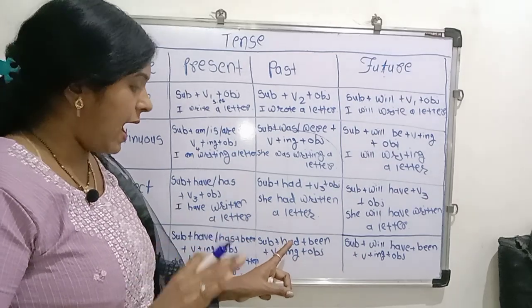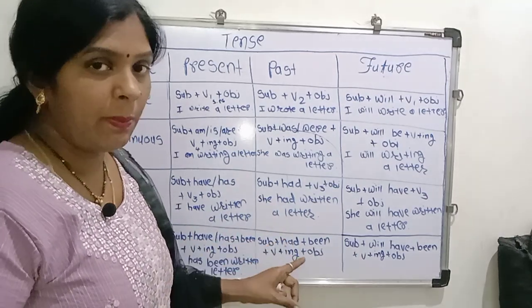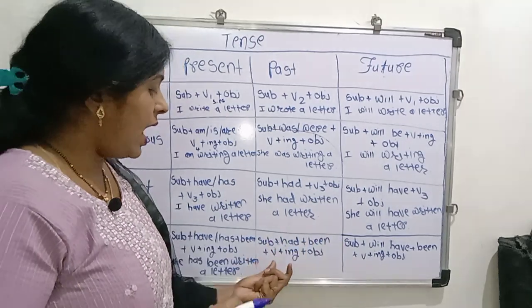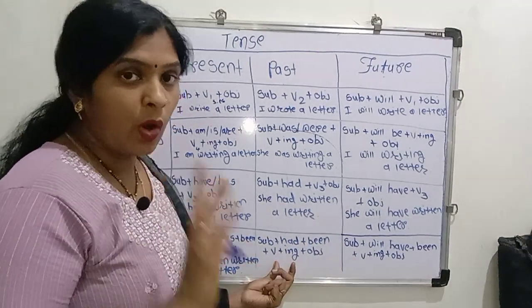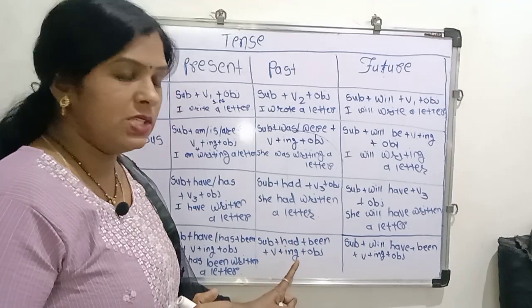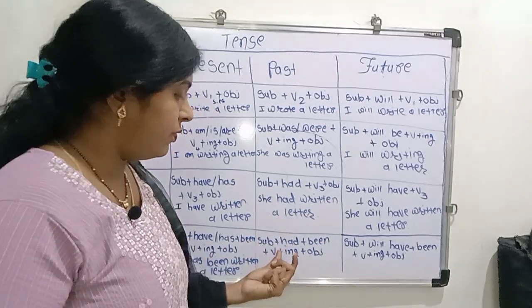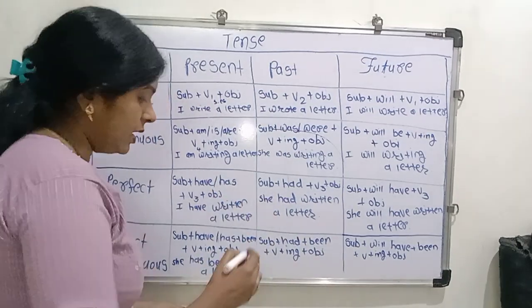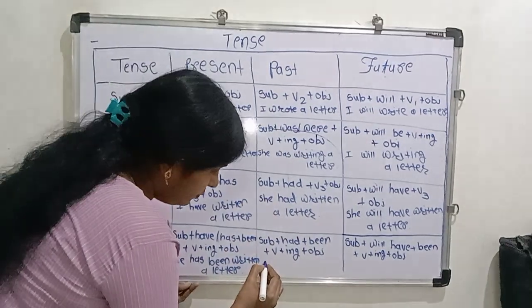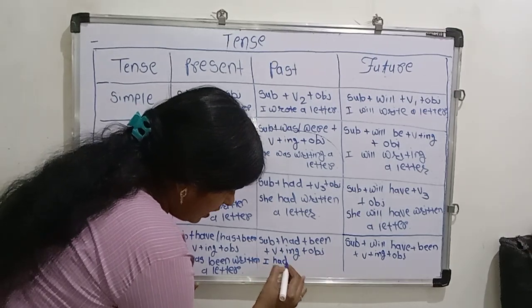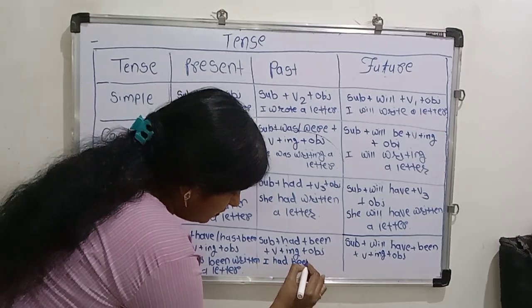This time use had. After using this helping verb, we are using been. Then we are using verb in a fourth form, means V-ING. After using this helping verb, we are using object. First of all, subject. I had been